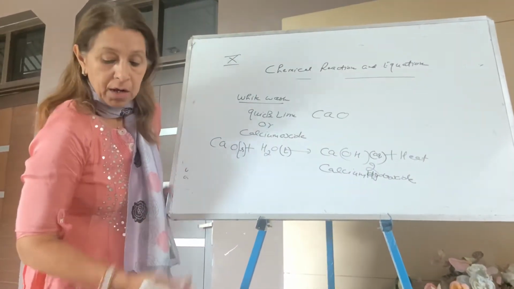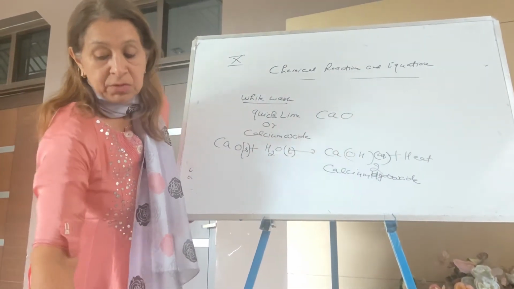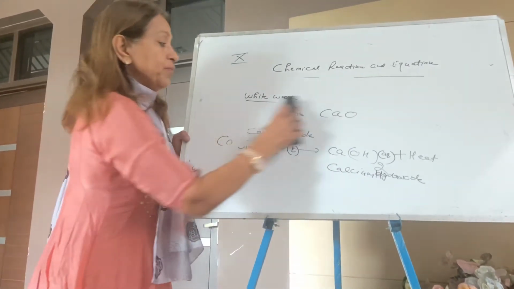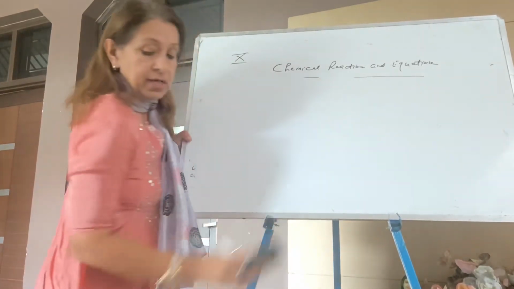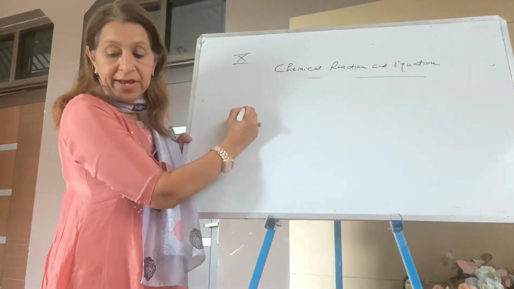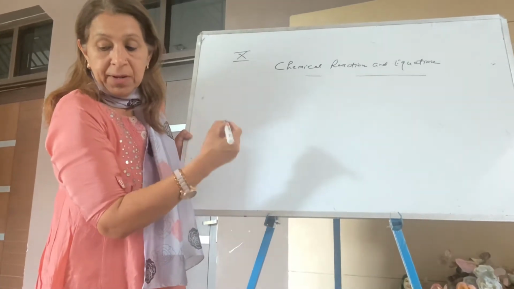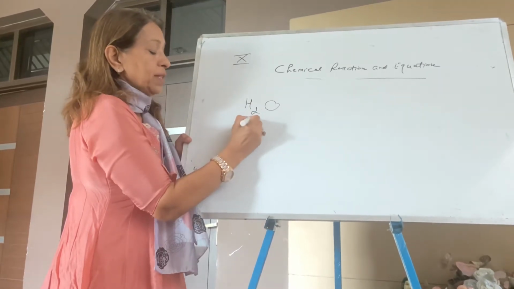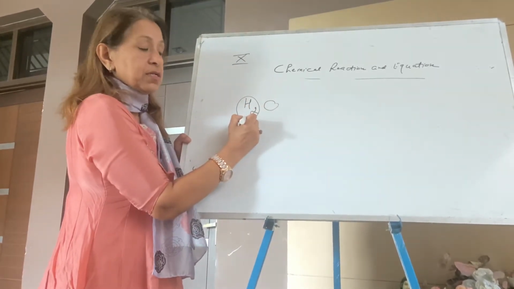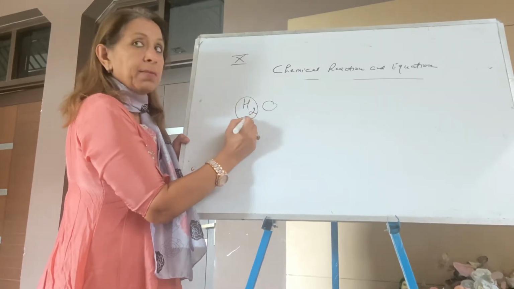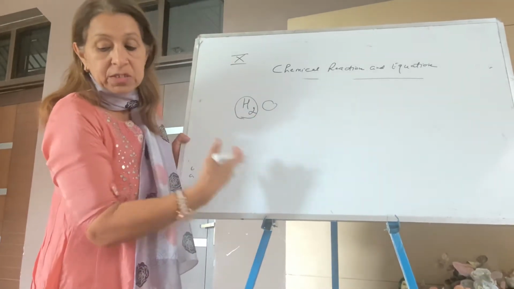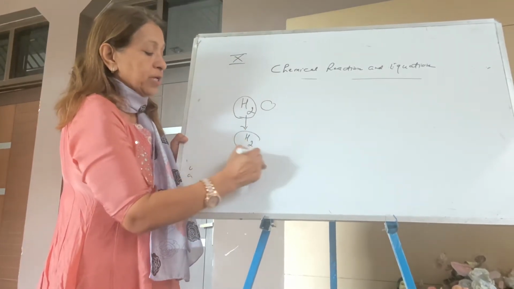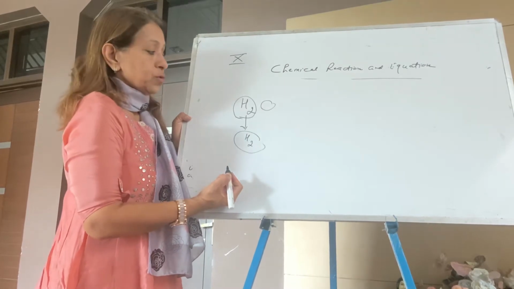Aqueous. Now I'm taking your question number 5. Question number 5 is: why is the amount of gas collected in one of the tubes double the amount collected during electrolysis of water? You know, water has double the amount of hydrogen. So that's the reason. During electrolysis of water, we get double the amount of hydrogen. Name the gas. The answer is hydrogen gas. Okay, so this is the answer.